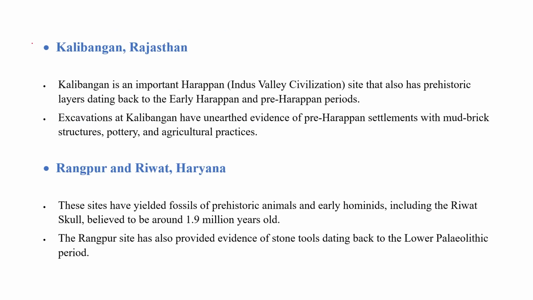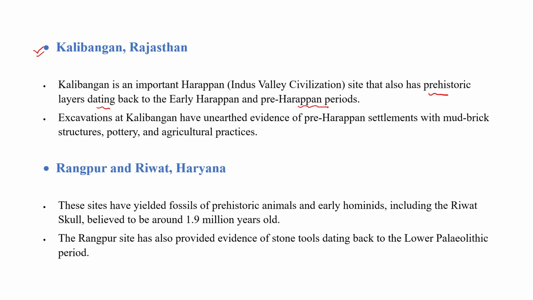Next is Kalibangan. This is a Harappan site as well as a prehistorical site. Kalibangan is located in Rajasthan. The name Kalibangan came from the black bangles, so Kalibangan is famous for black bangles. It is an important Harappan site that also has prehistoric layers dating back to the early Harappan and pre-Harappan period. So Kalibangan is famous for the Indus Valley civilization as well as the prehistoric period.